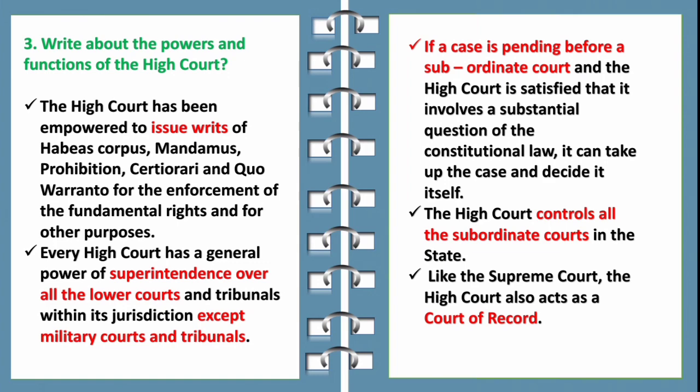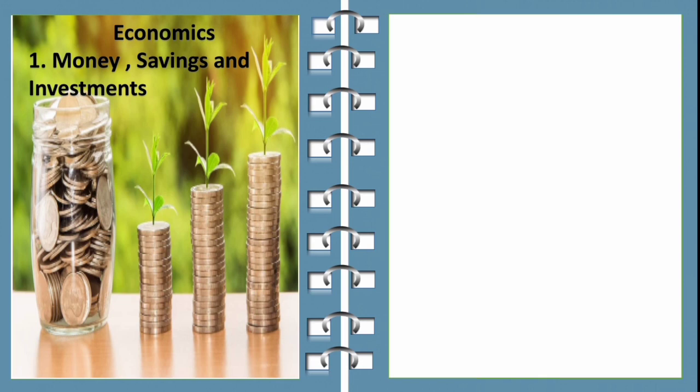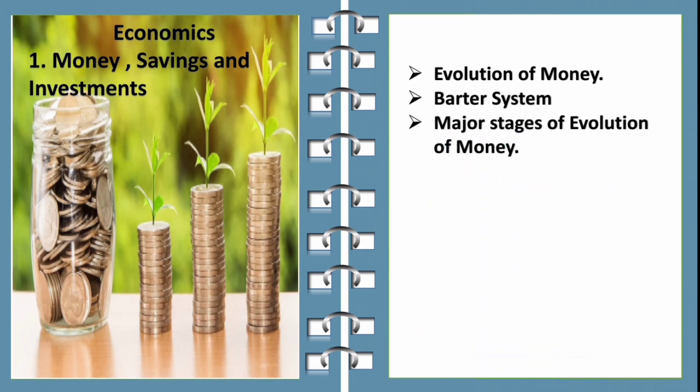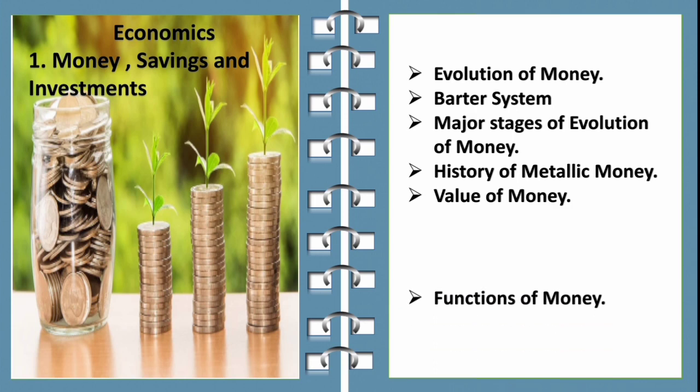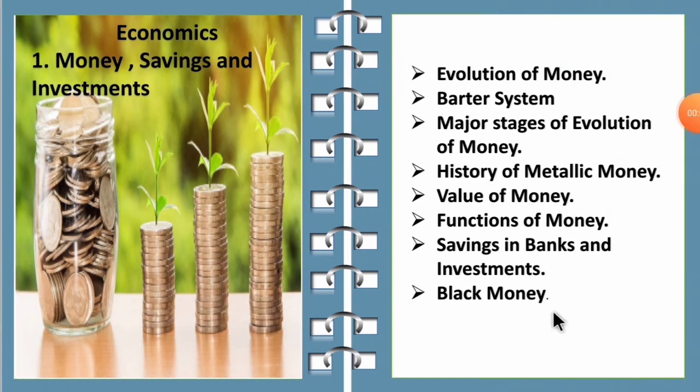So now let's move on to the second unit, that is the economics first lesson, money, savings and investments. So the topics covered in this unit are evolution of money, barter system, major stages of evolution of money, history of metallic money, value of money, functions of money, savings in banks and investments, then about the black money. So these are all the topics covered in this lesson. So now let's discuss it one by one.